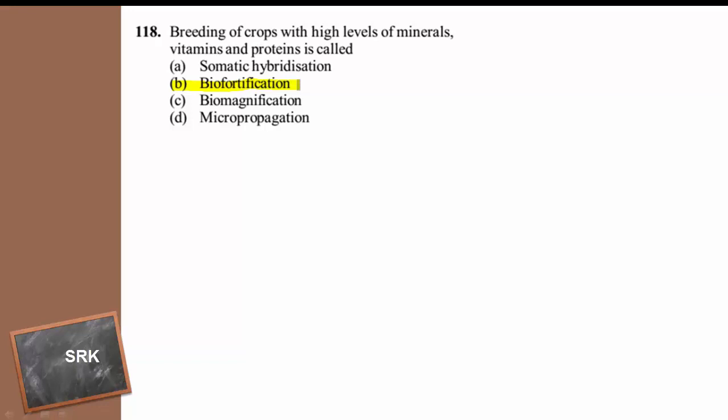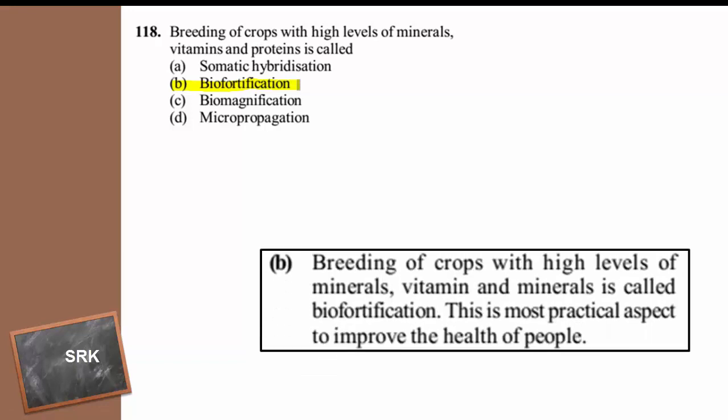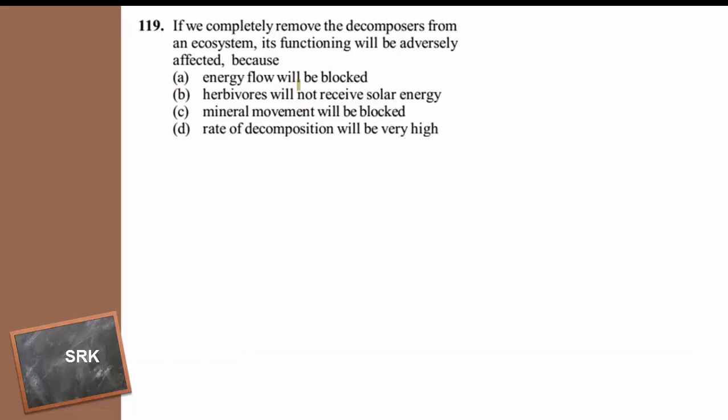The crop breeding, particularly for the crops with high levels of vitamins, minerals and proteins, so that the common layman should get the nutritious food which is required for the normal growth and development of the body and which can solve most of the health problems. So the answer for this question is biofortification. Then coming to the next one.